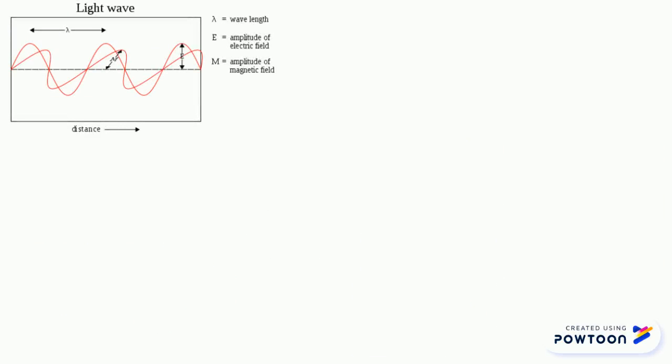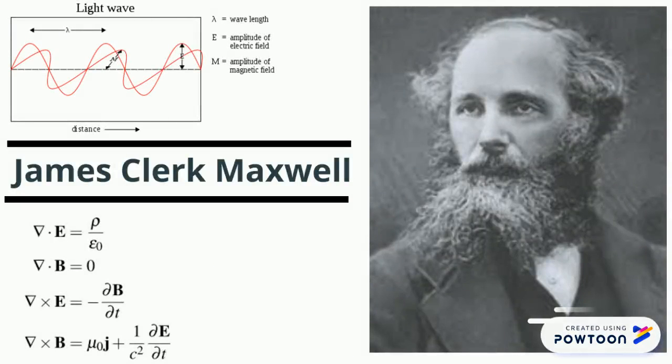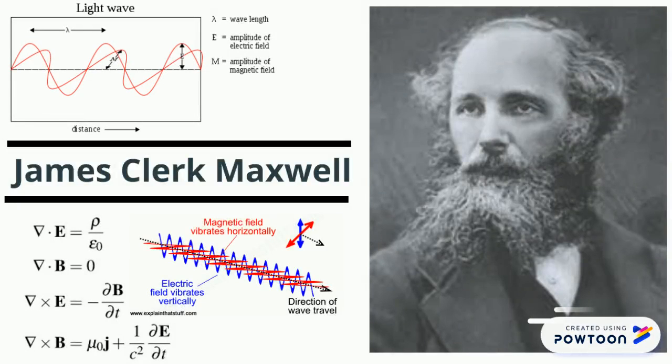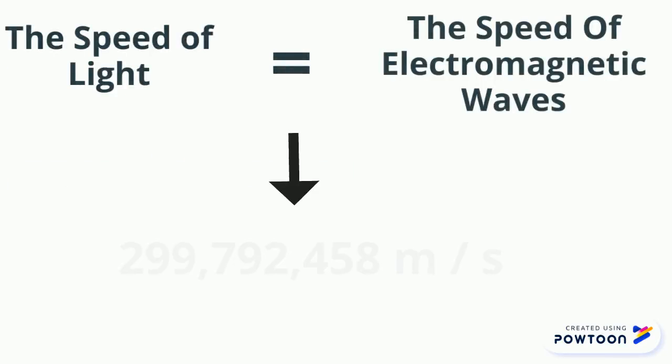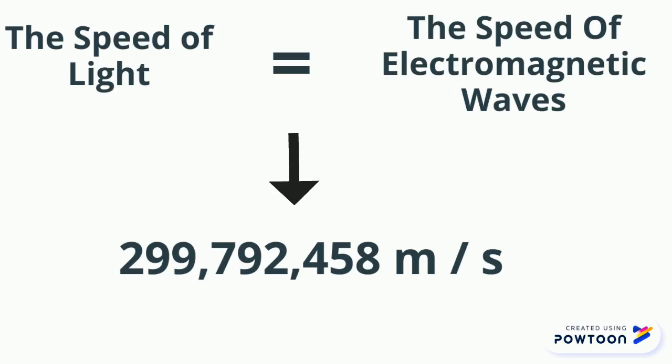Light was thought to be made of waves until James Clerk Maxwell wrote the Maxwell equations which declare light to be made of electromagnetic waves. And that made sense at the time, as when calculated, the speed of light was the same as the speed of electromagnetic waves. But again, that was partly wrong too,